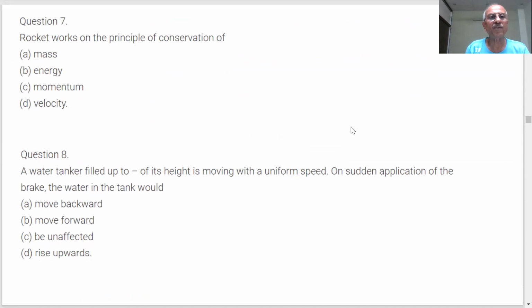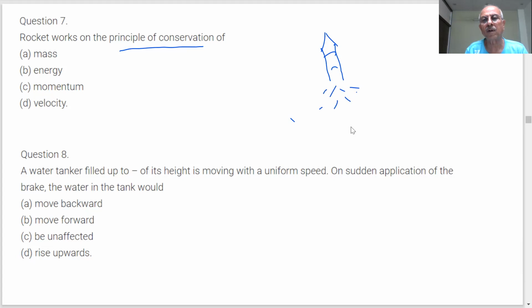Next question is coming, student. Rocket works on the principle of what? What is a rocket, what happens? How does the rocket shoot up? The gas is coming out and the rocket moves up.